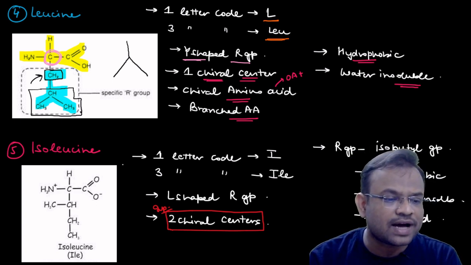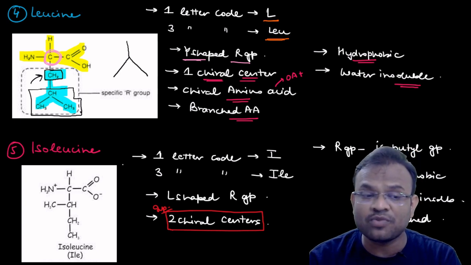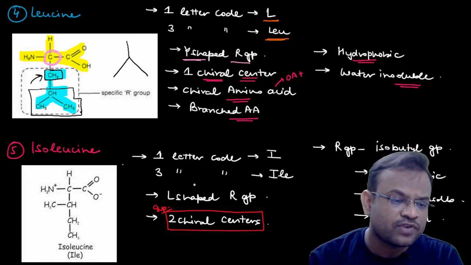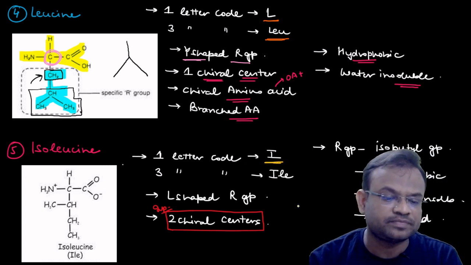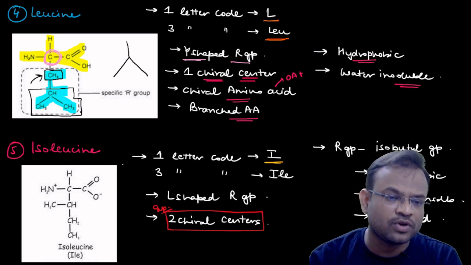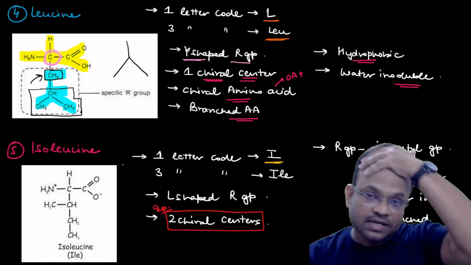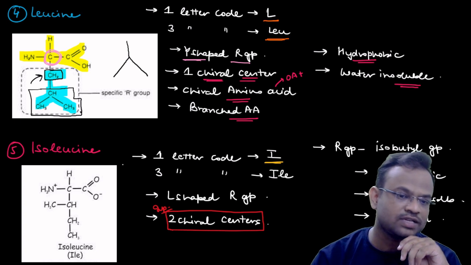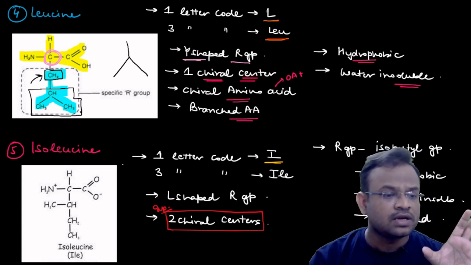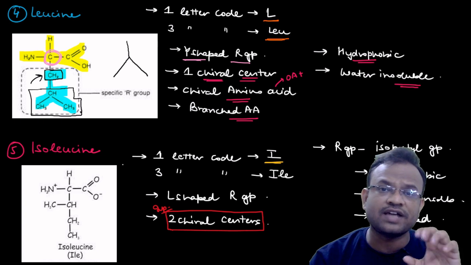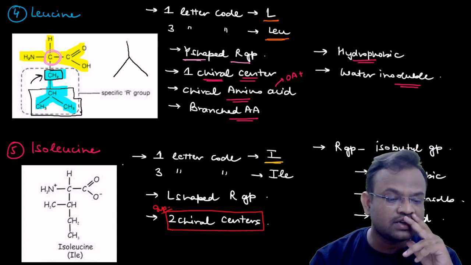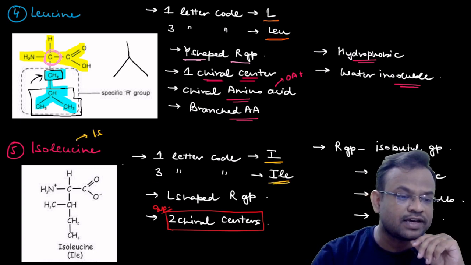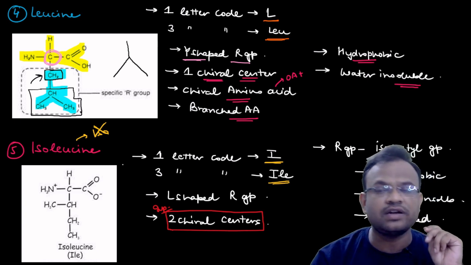Now let us understand about isoleucine. Isoleucine has many important features, so kindly understand this with your ears and eyes open. Firstly, the 1-letter code is I. Okay, that won't be a problem because isoleucine starts with I, so you should not be having any problems with this. But the 3-letter code is slightly different from what you would have assumed. The 3-letter code over here is ILE. You might have assumed that it should have been ISO, but it is not correct. The 3-letter code is ILE.